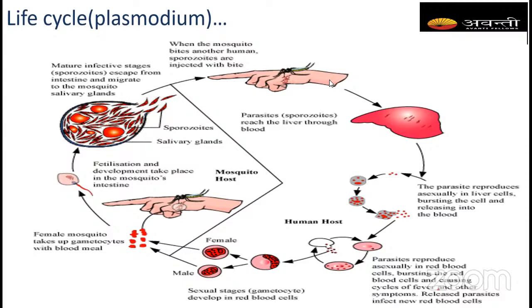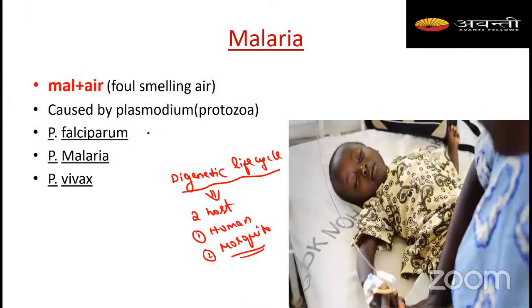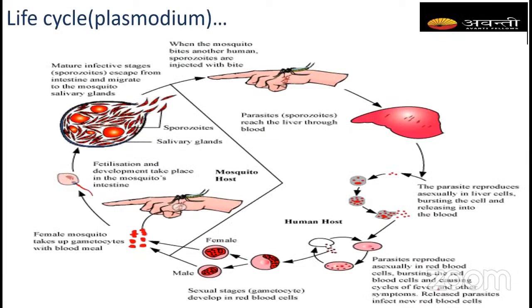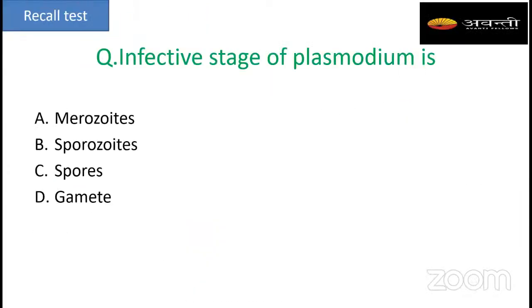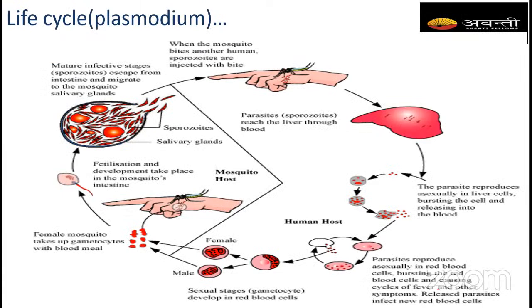Plasmodium falciparum. Very good. Yes. So remember that, that is very important. Plasmodium falciparum is the more malignant, the very dangerous one, right? Fine. So then coming to the life cycle. Students, in the last class, I had not told you about the life cycle. Let us discuss the life cycle, then go to the next.